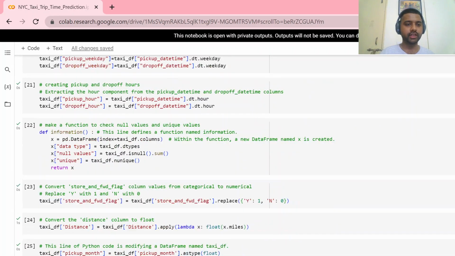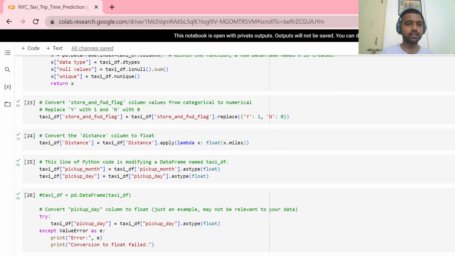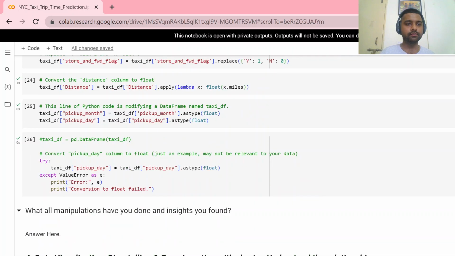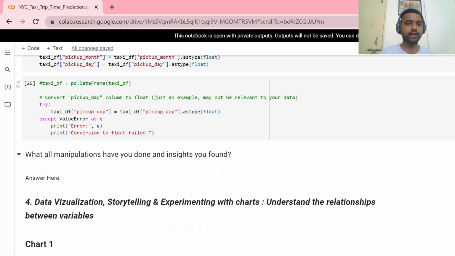Now we have many variables from that object type data. Here we do the categorical encoding: we encode the store and forward flag as 1 or 0. Here we change the data type of distance and so on.